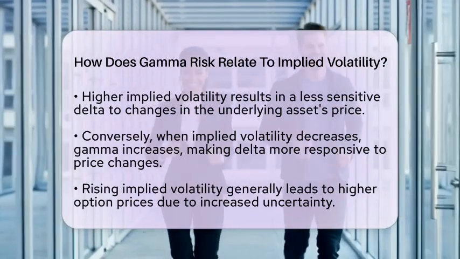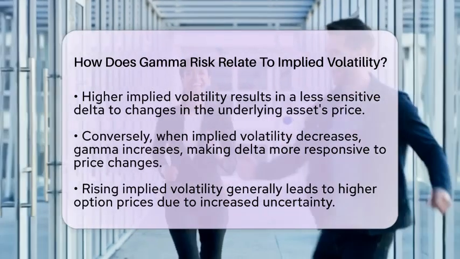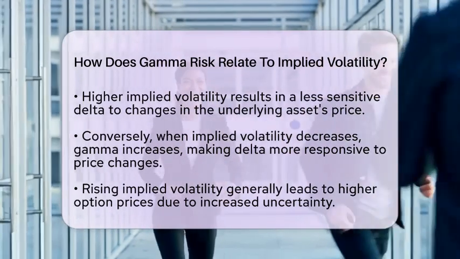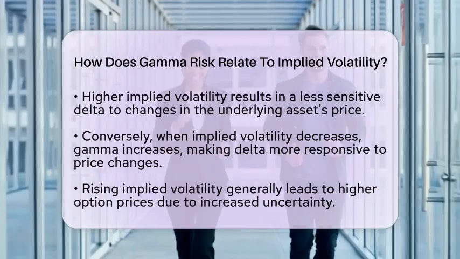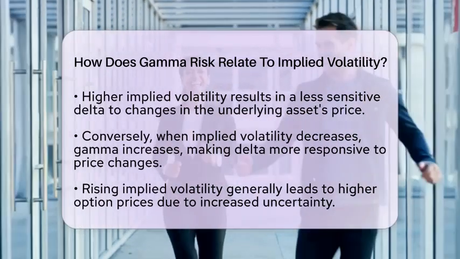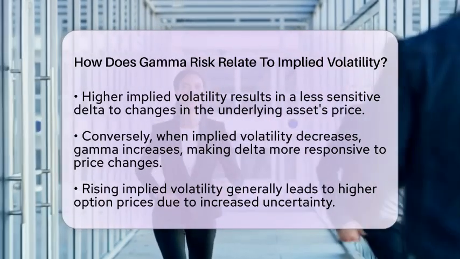For example, traders who are long options benefit from high gamma when volatility is low. In this scenario, small price movements can significantly impact the option's delta. Conversely, when volatility is high, predicting how options will behave becomes more challenging due to lower gamma.